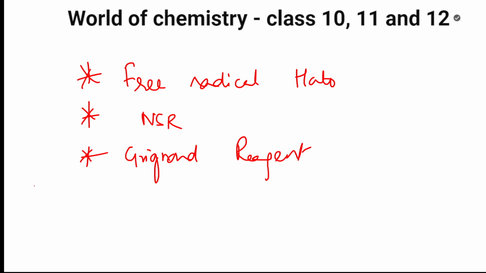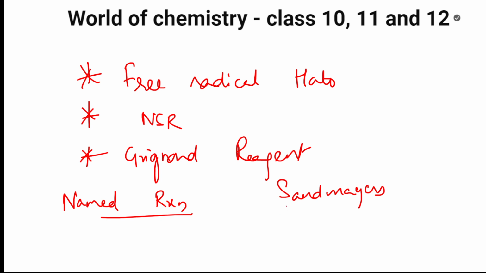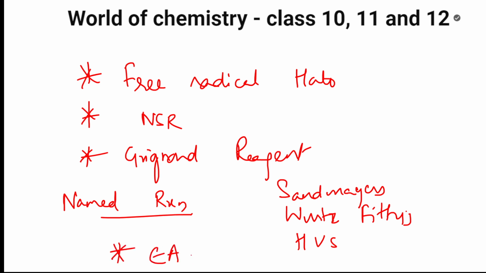Then, as you know, under name reactions, you are going to compulsorily study Sandmeyer's reaction, because Sandmeyer's is very important. Wurtz-Fittig is also very important, and that's easy. HVZ reaction is also important, right? Then the lighter topics you can always study. The haloarene substitution reactions are there, no? Electrophilic aromatic substitution reactions are also important. That's it. If you learn this, the whole chapter is done.